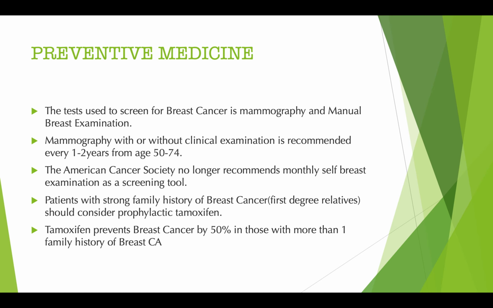The American Cancer Society no longer recommends monthly self-breast examination as a screening tool. Patients with a strong family history of breast cancer, that's a first-degree relative, should consider prophylactic tamoxifen. Tamoxifen prevents breast cancer by 50% in those with more than one family history of breast cancer.